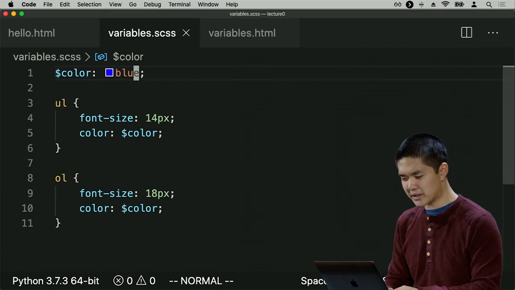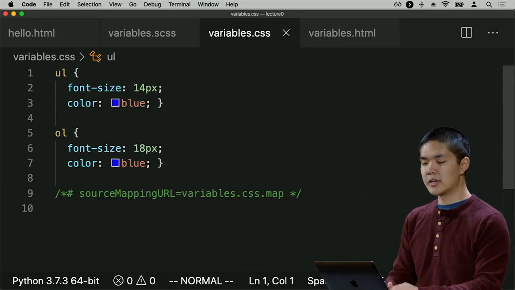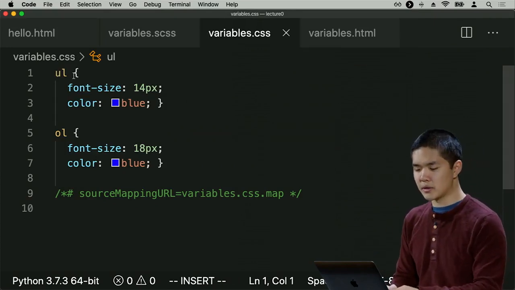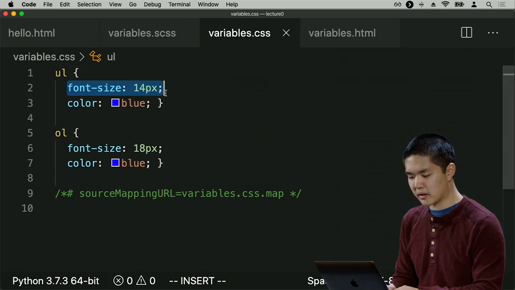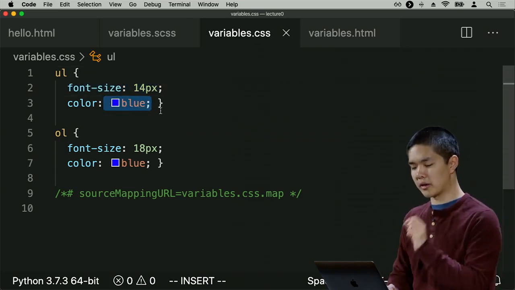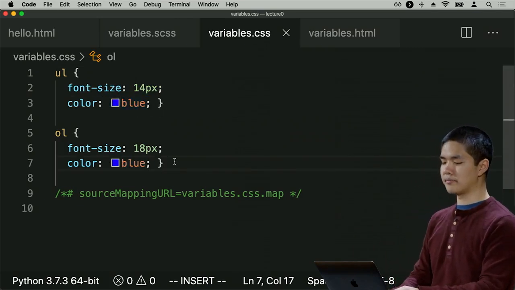And if you're curious as what the updated file looks like, I'm going to actually look at variables.css to see what code happens to be there. And though it's styled a little bit strangely, you can see that I have a UL with a font size of 14 and a color of blue. So they've substituted the word blue for this variable. And they've done the same thing for ordered lists as well.